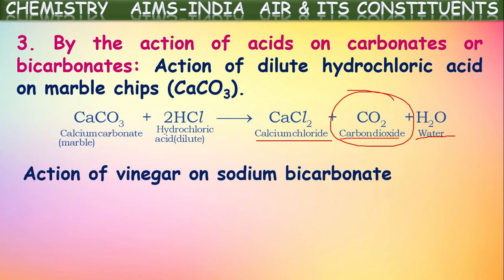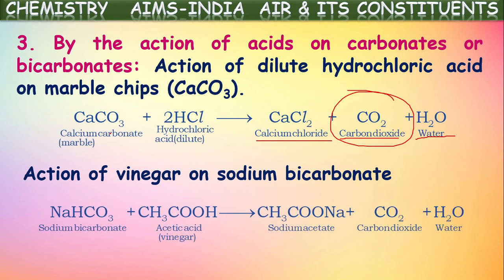If you see metal bicarbonate, earlier we have seen sodium hydrogen carbonate, that is sodium bicarbonate. This on reaction with one of the acids, vinegar, that we say acetic acid, forms a metal salt which is called sodium acetate. Along with that, carbon dioxide and water vapor are formed.